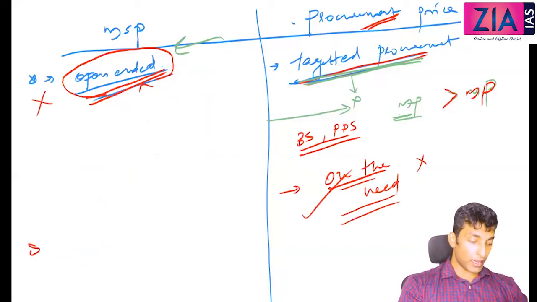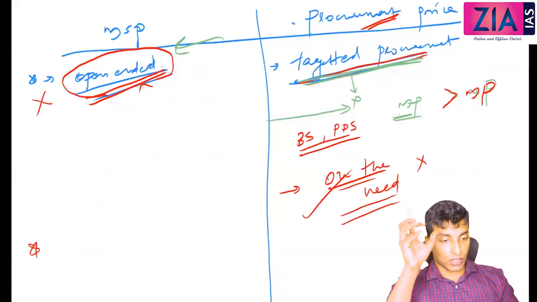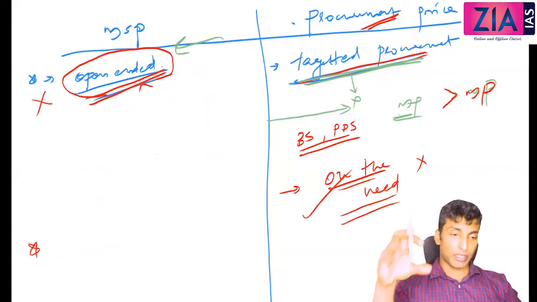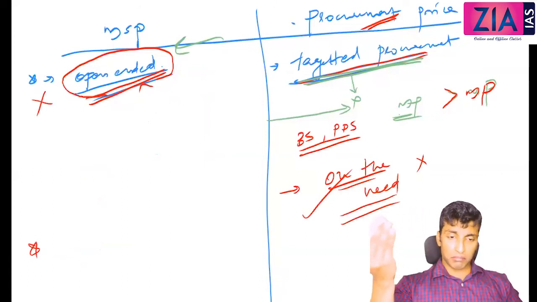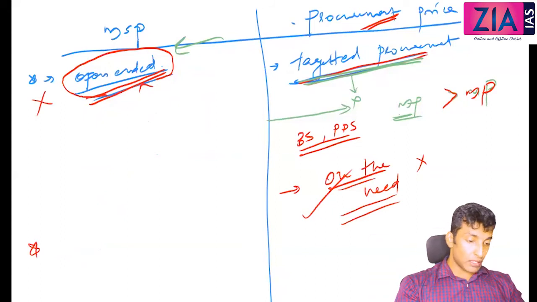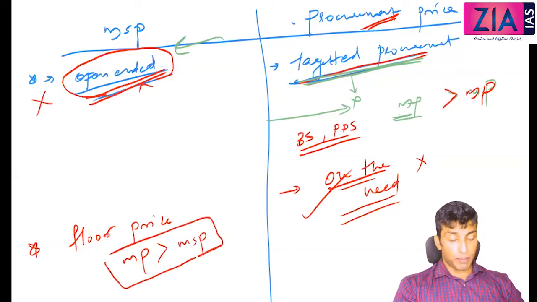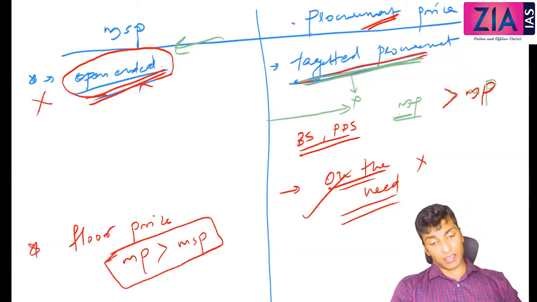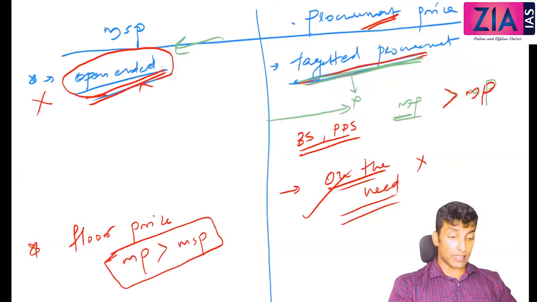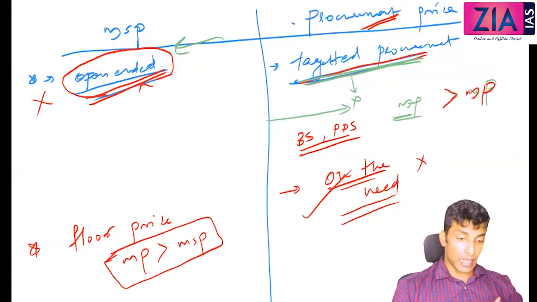Then under MSP you can write, as you have to understand this concept of MSP and procurement price clearly, because one question may be sure. Okay, so it serves as a floor price. That means the market price will always be greater than MSP. Okay, so see, practically in some cases it may be difficult, because it is not necessary that all farmers can sell to government.